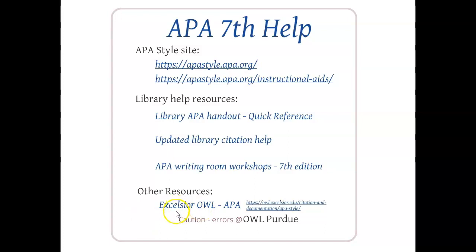One thing I will caution you about is our old friend, the Online Writing Lab by Purdue. There are significant errors on their site for APA 7th, and so at this time I cannot recommend the OWL at Purdue's website for 7th edition citation materials. But the Excelsior OWL does have some really excellent resources that are pretty good.